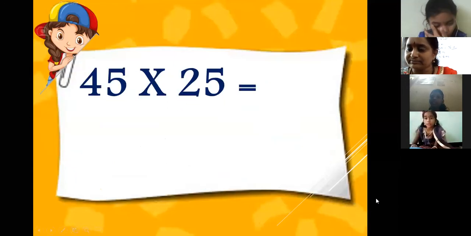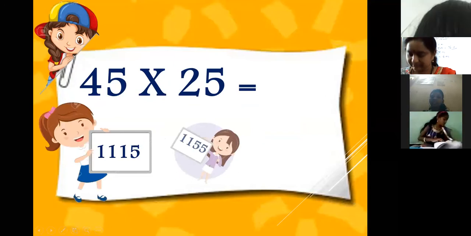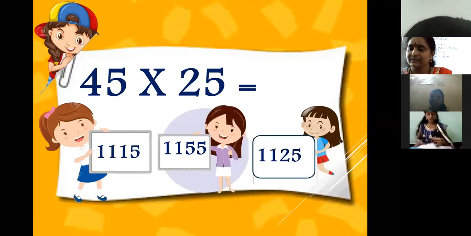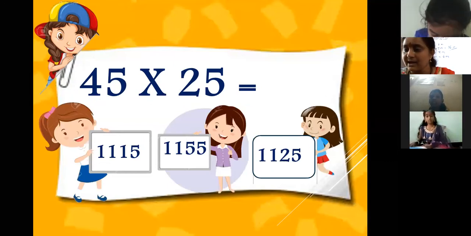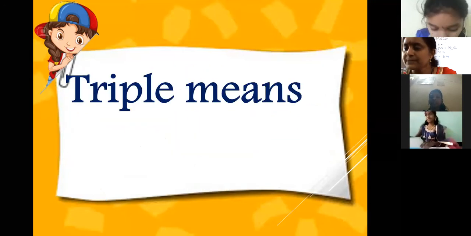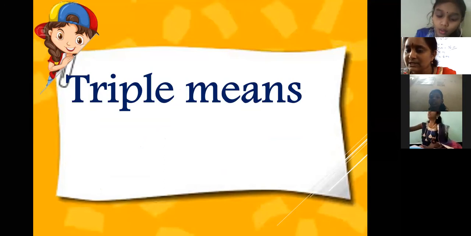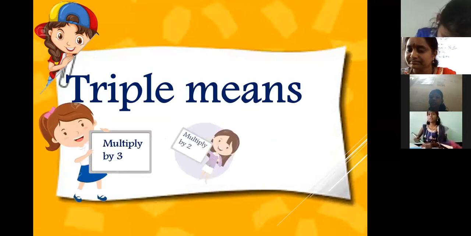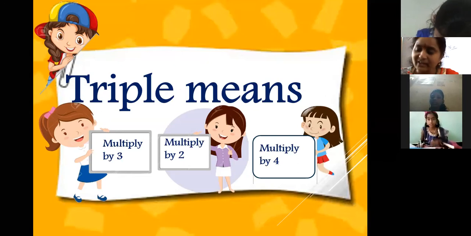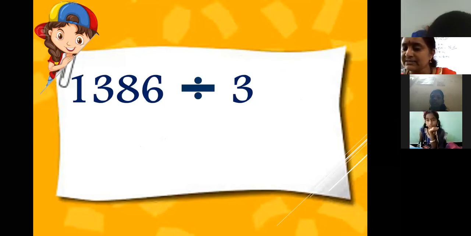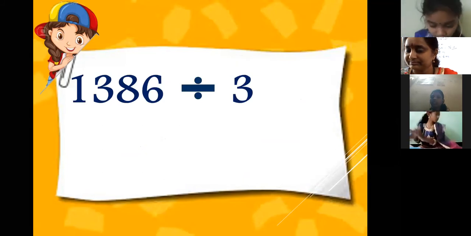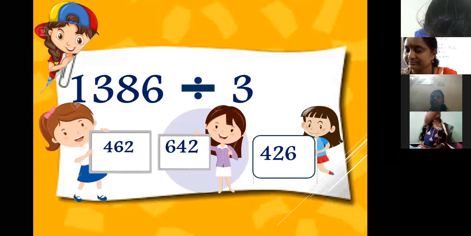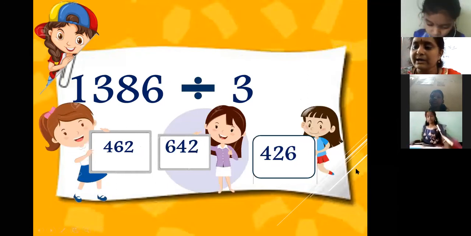45 into 25. Multiply it and write the answer. Triple means what? Multiply by 3. Very good. 1,386 divided by 3. Do the problem and send the answers to me.